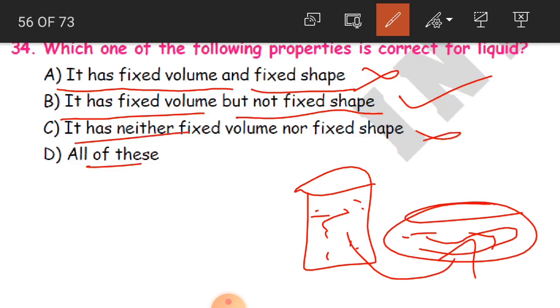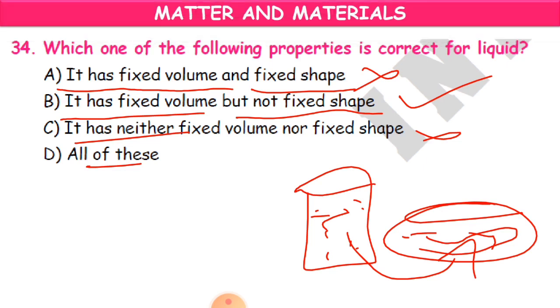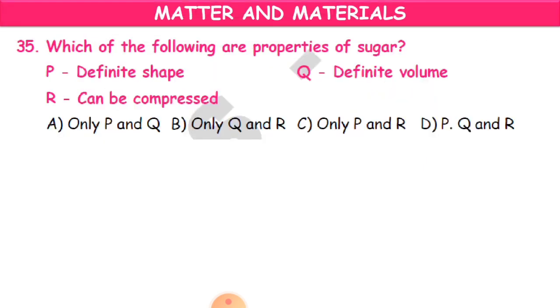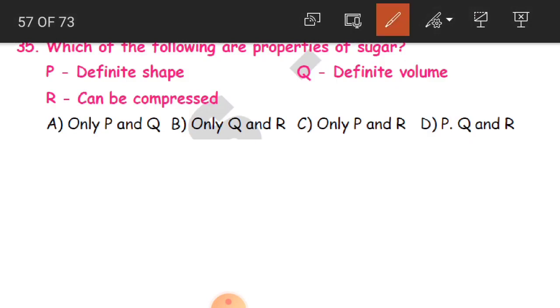Now we'll go to the next question. 35th question. Which of the following are properties of sugar? P is definite shape, Q is definite volume, R can be compressed. What will be the answer here?